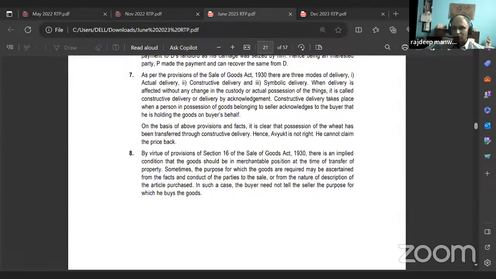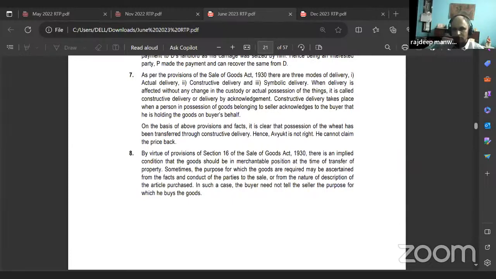As per the provisions of the Sale of Goods Act 1930, there are three modes of delivery. First one, actual delivery. Second one, constructive delivery. And third one, symbolic delivery. When delivery is effected without any change in the custody or actual possession of the thing, it is called constructive delivery or delivery by acknowledgement.